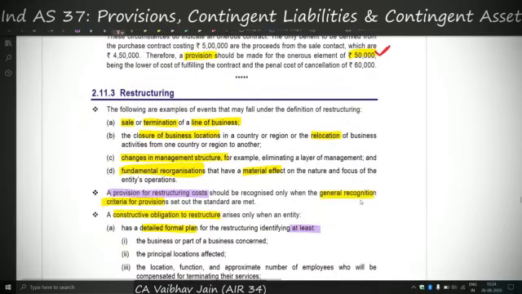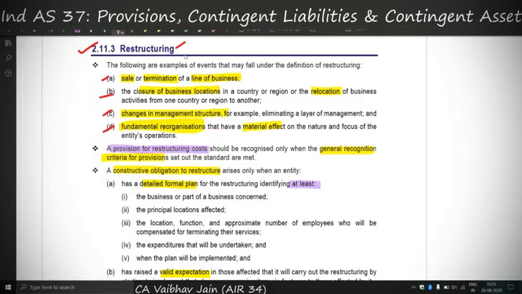Now we are moving on to the end of the topic, restructuring. The following are examples of events that may fall under the definition of restructuring. First is sale or termination of a line of business, or closure of a business location, or relocation, or change in management structure, or fundamental reorganization that has a material effect.